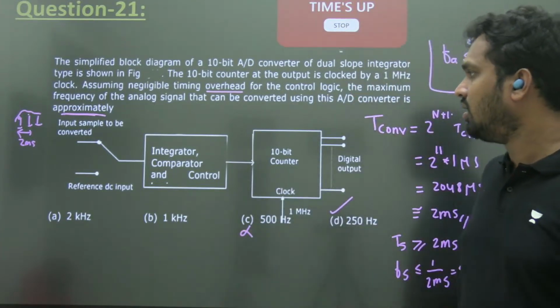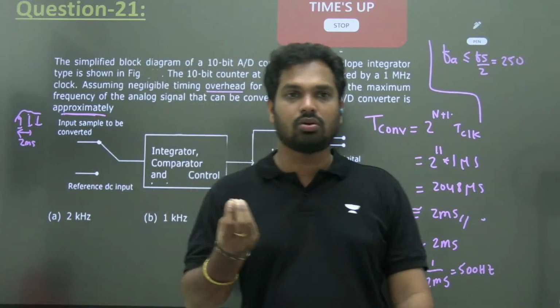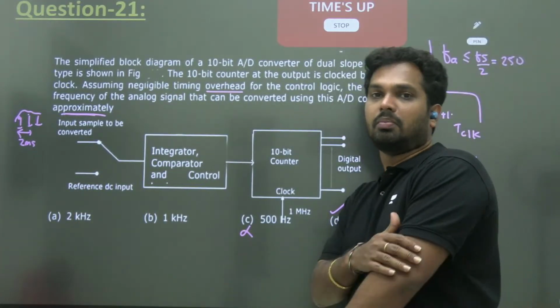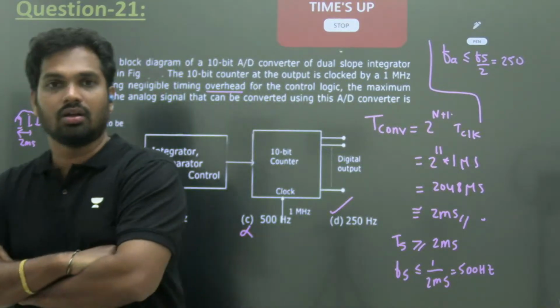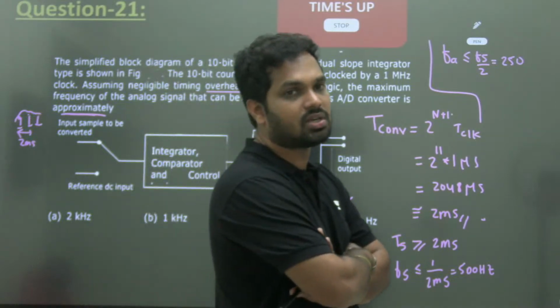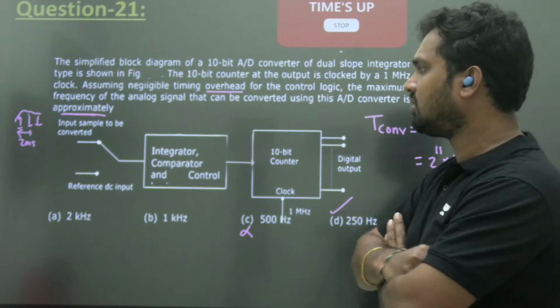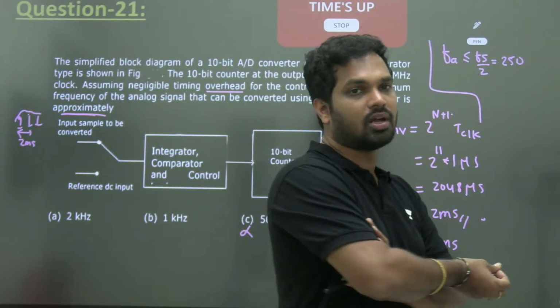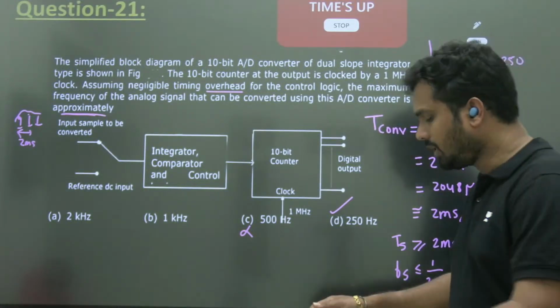which is 500 Hz. From signals and systems, you might know the Nyquist criteria. If you want to sample any given signal, the sampling frequency and the analog signal frequency are related with the help of the Nyquist criteria. Fs must be greater than or equal to 2 fm, so sampling must be at double the message signal frequency for proper conversion of the signal. Very good. Okay, next question.